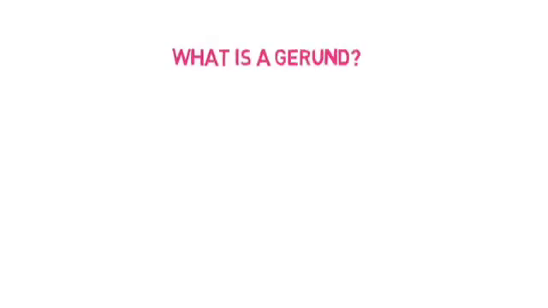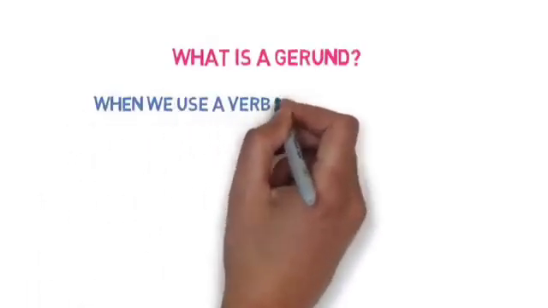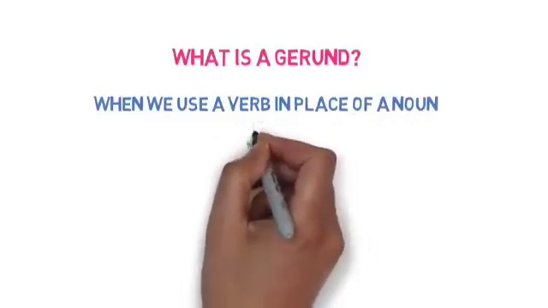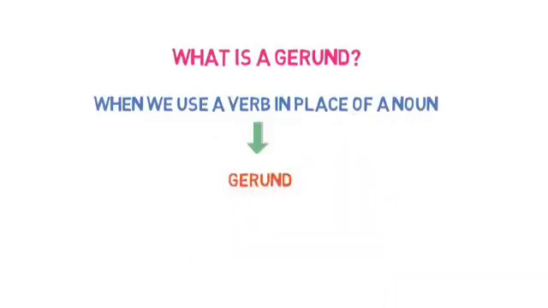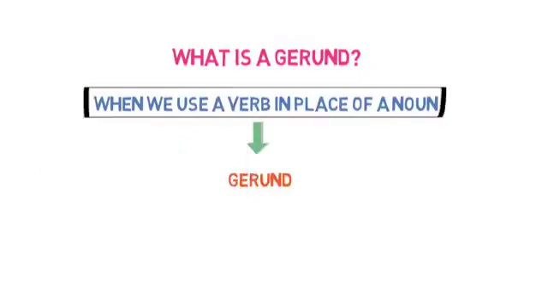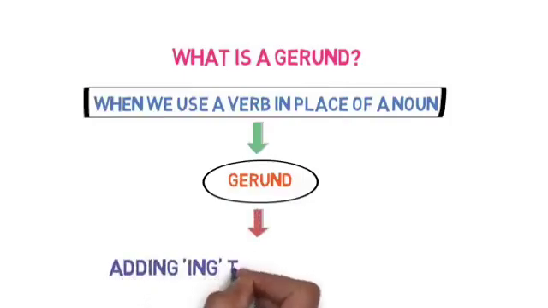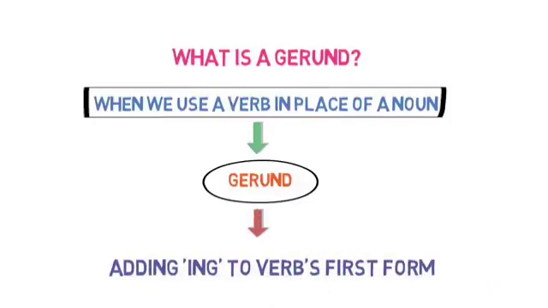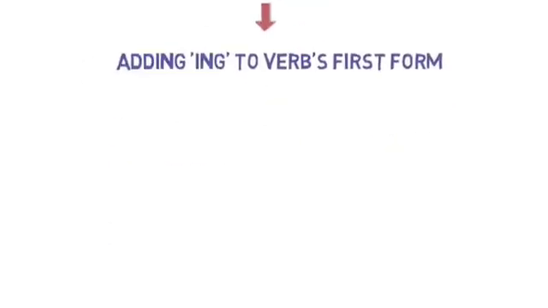What is a gerund? When we use a verb in place of a noun, then it is called a gerund. Again I repeat, when we use a verb in place of a noun, then it is called a gerund. Now, how can we form a gerund? We add ing to the verb's first form and use it as a noun.